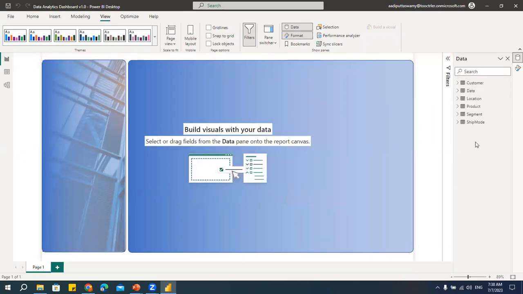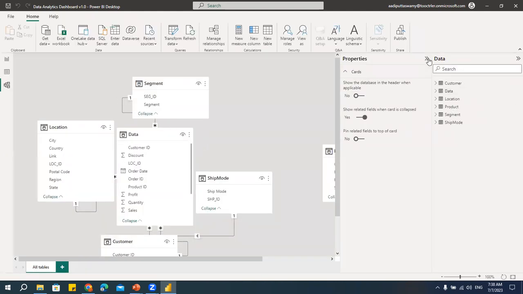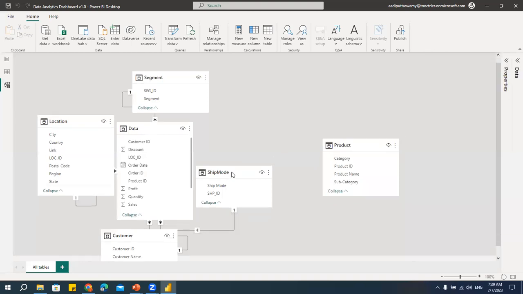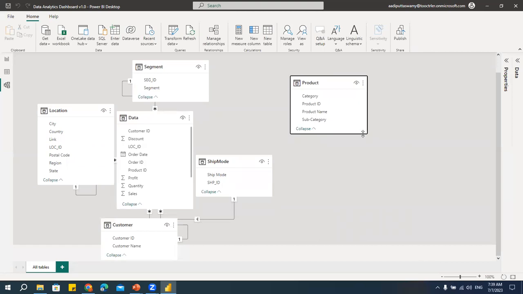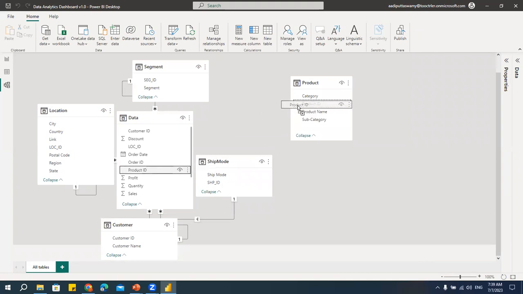Now, importing of the data is also done. The next thing is, if at all you require any calculations to be done, then go for DAX functions. Otherwise, if you think that there is nothing required, then next go to this data modeling. That is, we'll check whether the tables are connected to each other properly. See, all the tables are connected, but this table is not connected because there might be some duplicate values and there might be some IDs which are not matching.